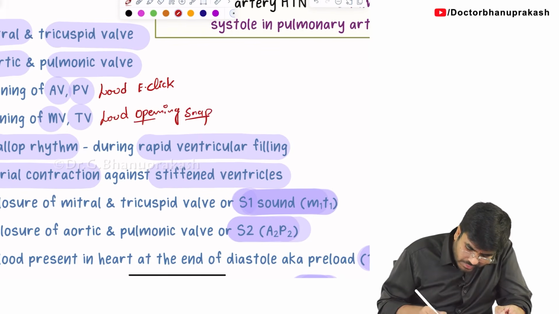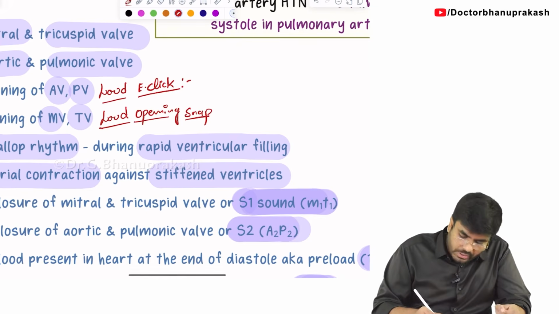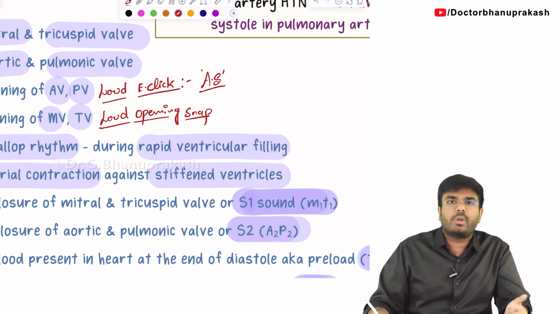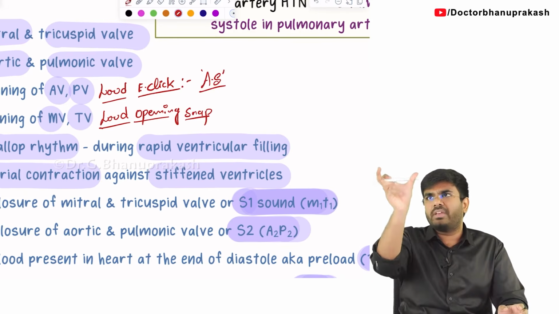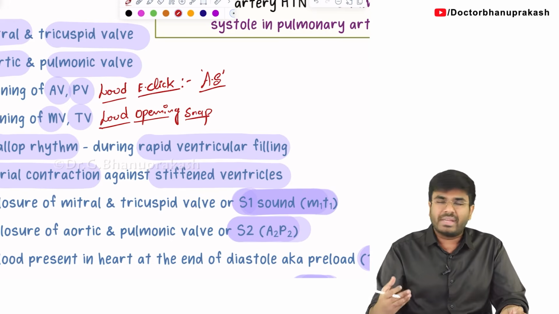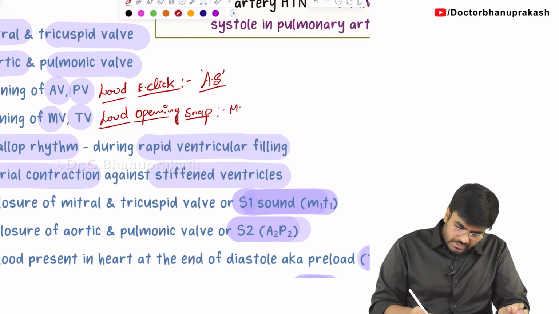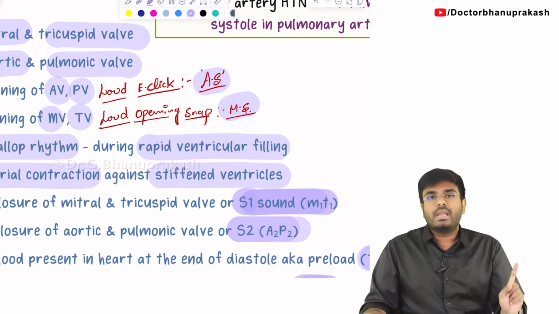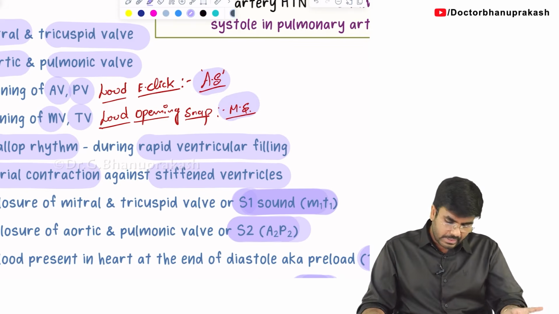See, these are the keywords. If they use the words loud ejection click, they are talking about aortic stenosis, or pulmonic stenosis, but mainly aortic stenosis. If they are giving a long question with 4 lines and they say upon auscultation there is a loud opening snap heard, then the person is having mitral stenosis. So remember, these are like keywords. Loud ejection click is seen in aortic stenosis. Loud opening snap is seen in mitral stenosis.